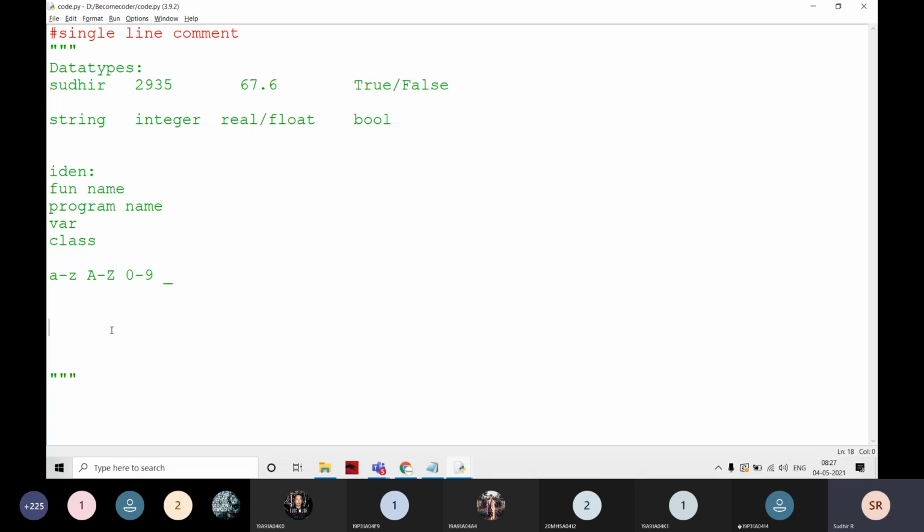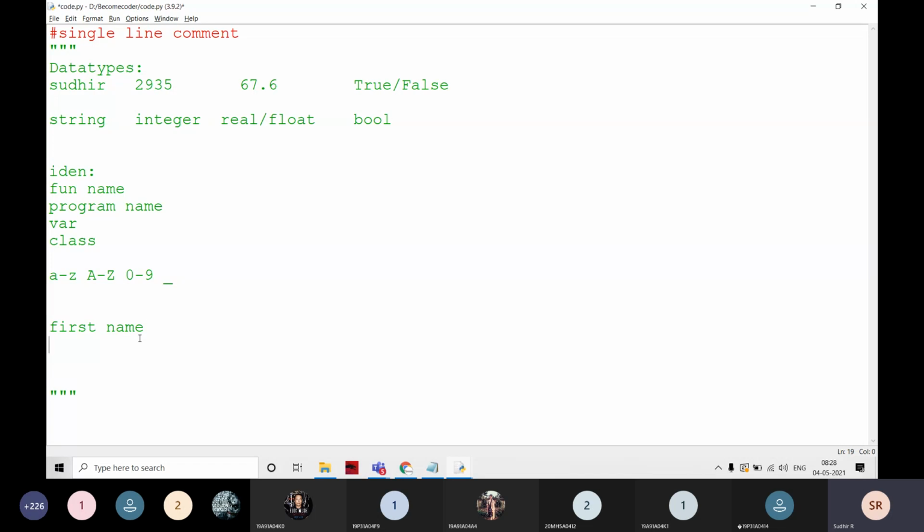For example, I am going to write first name. Some variable is there, first name. You have to write it like this. For example, this is going to be an error. There are no spaces in between a variable name. If you want to mention any space, just give an underscore, or maintain the camel case method. That means if there is a second word, the first character of the second word is a capital letter, like firstName. But don't give a space like this.